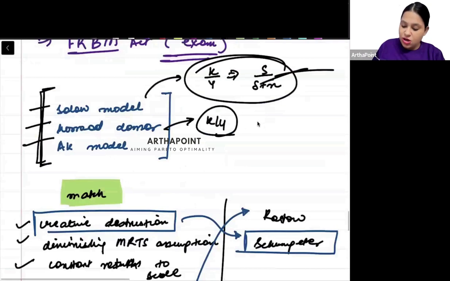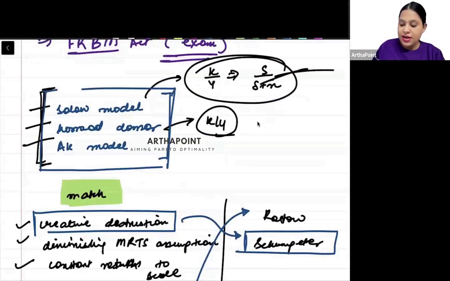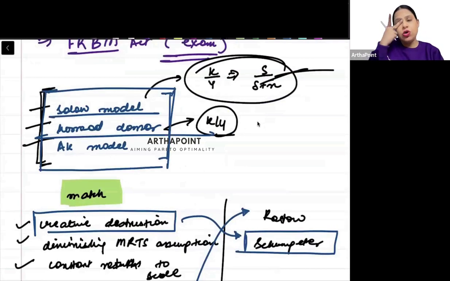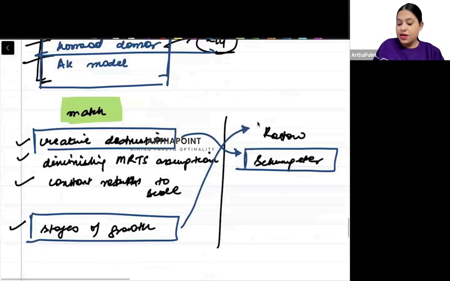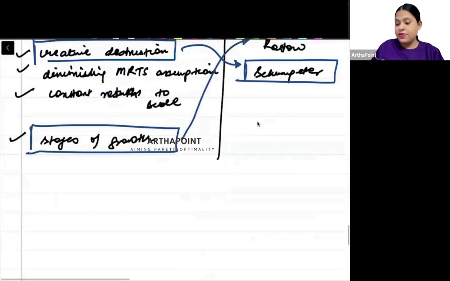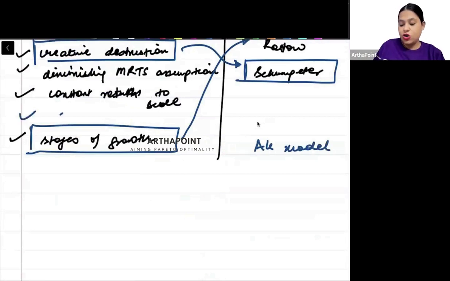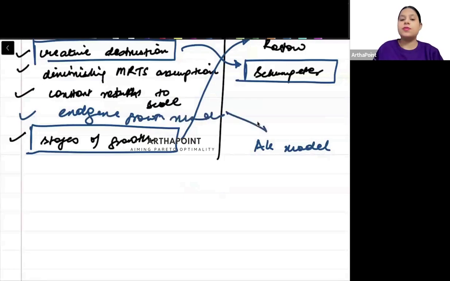Detail में only these three models can be asked. Formula can be asked only for Solow and Harrod-Domar, not even AK. AK model भी नहीं आएगा इतना detail में. But if I give you AK model here, and if somewhere here I have written endogenous growth model, so you should know what to match to what. Utna we need to understand, right? So that is why this is important.